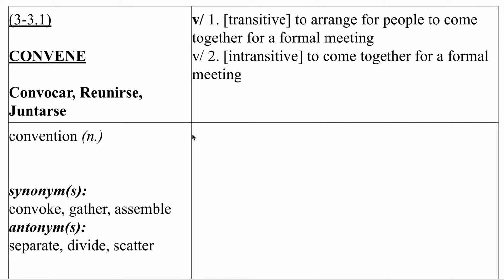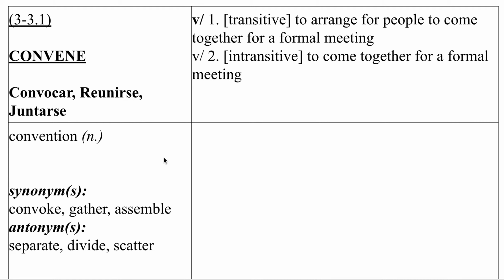A word family for this is convention. A convention is like a big meeting, so it's related to this idea of convening a meeting. Synonyms for convene: convoke, gather, or assemble. Convoke would be definition 1, and gather and assemble would be definition 2. Antonyms for convene are separate, divide, or scatter, to go in all different directions. That's the opposite of coming together.